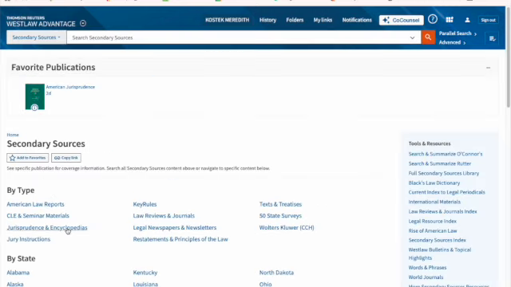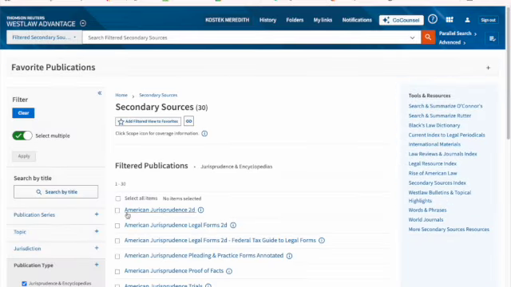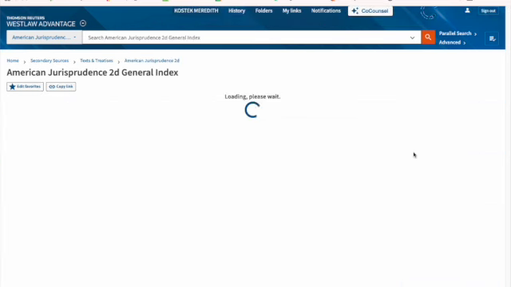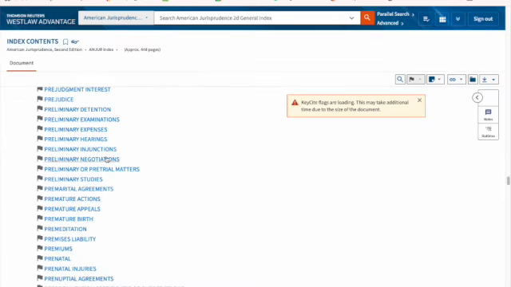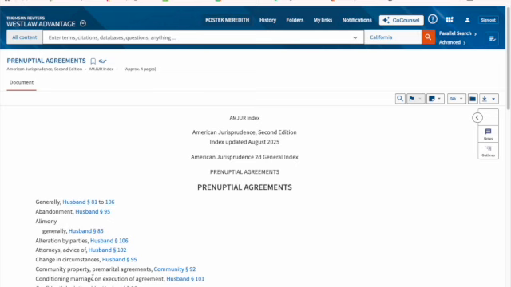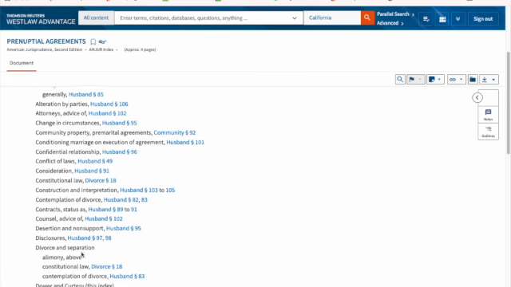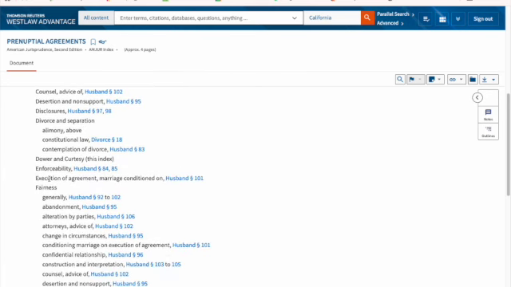I'm going to go to jurisprudence, select AmJur, go to the index, and premarital told me to go to prenuptial agreements, so let's try that. And now I'm in prenuptial agreements. So I'm going to look down this list. I might start with unconscionability. There wasn't anything on unconscionability. However, fairness is that kind of opposite of unconscionability. So I'm going to start there in the generally section and see where it is that I can go forward with my research.